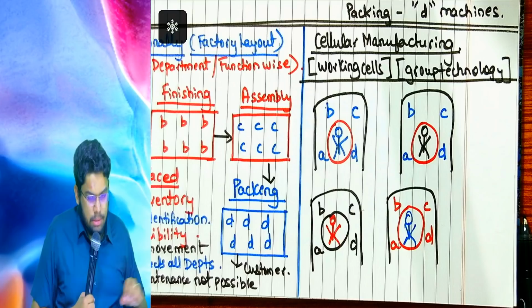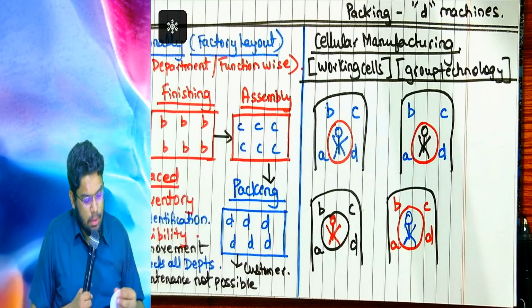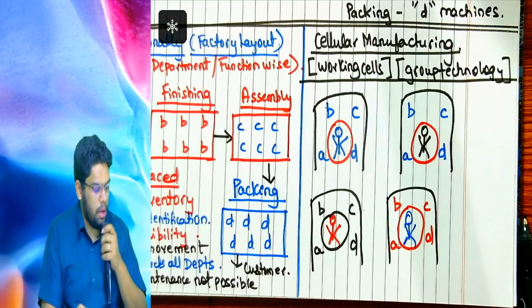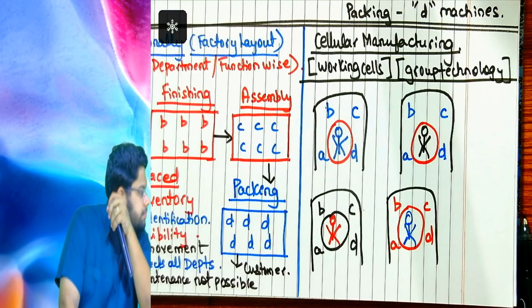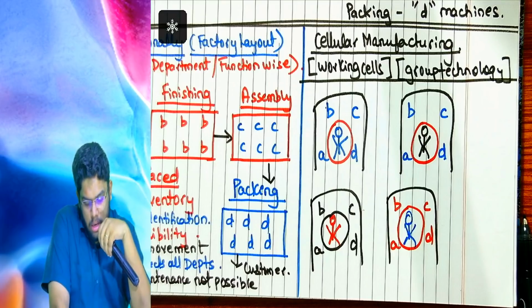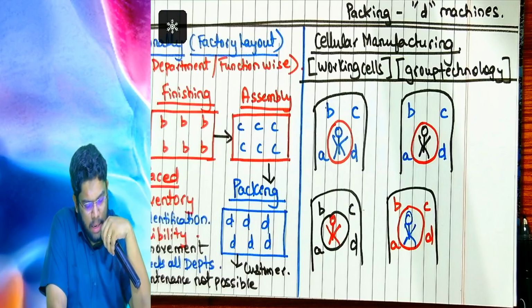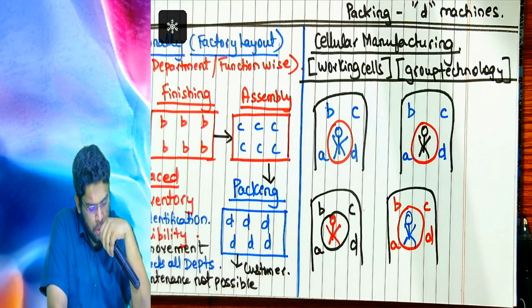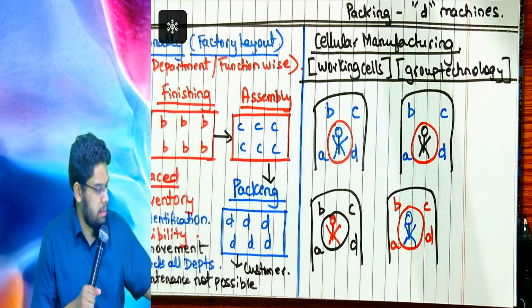The problems faced under traditional manufacturing are solved if cellular manufacturing is followed.